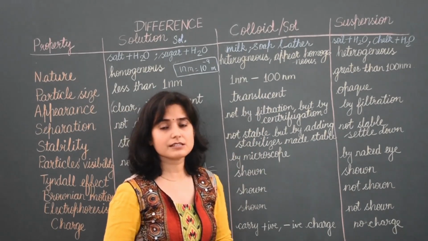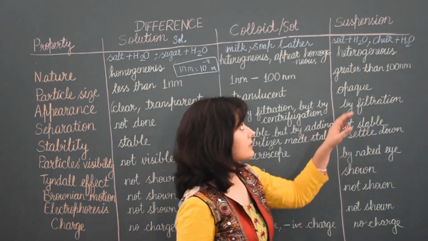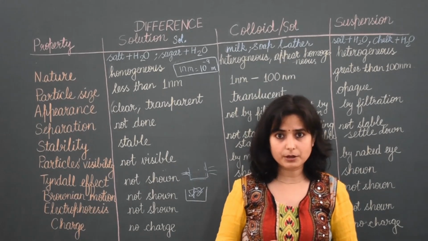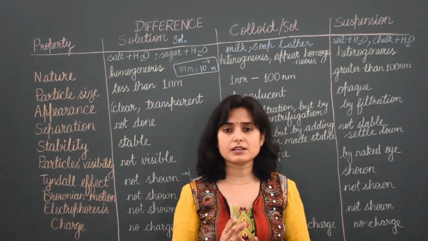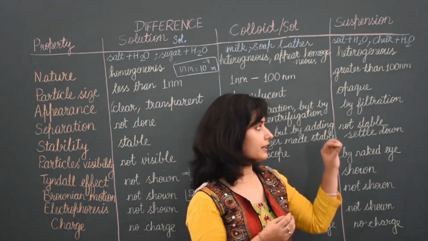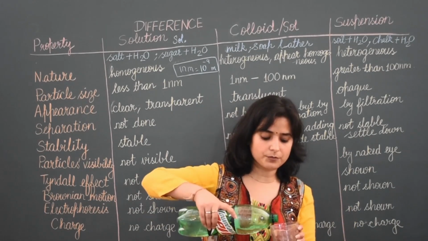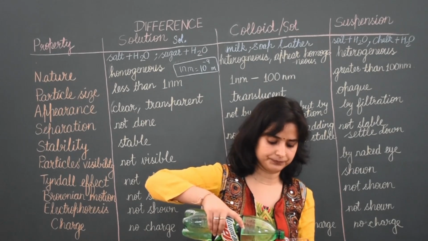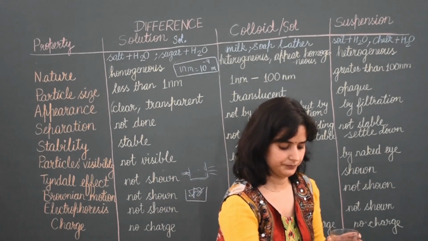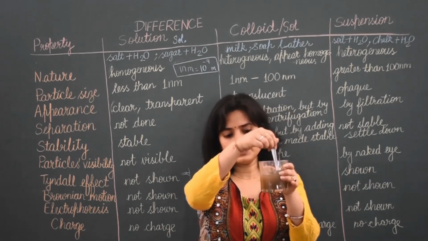Now, the last one is suspension. Suspension is made from suspended particles. Suspended means suspended in the solution and not settling down. For this, I am taking the example of soil and water. See this.